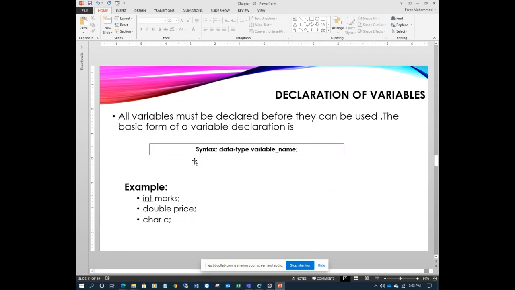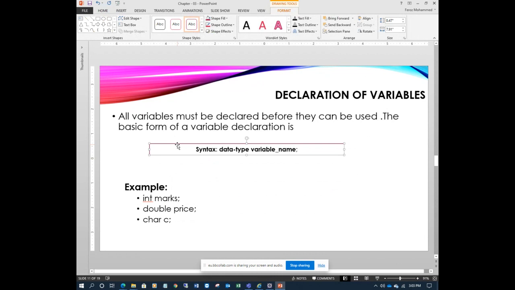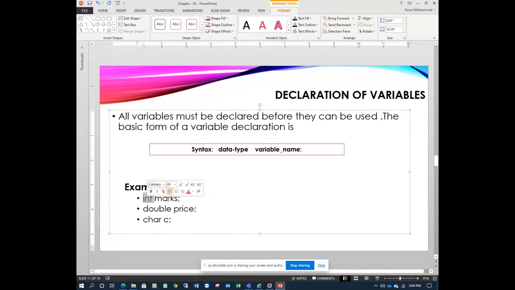The basic form of the declaration is the syntax. This is very important to write the program. What is syntax? Syntax is like a grammar. It is how to write in the program. You must write the data type, which may be integer, double, float, char, long, boolean, then the name of the variable, and put a semicolon. This is the syntax. Example, int marks.